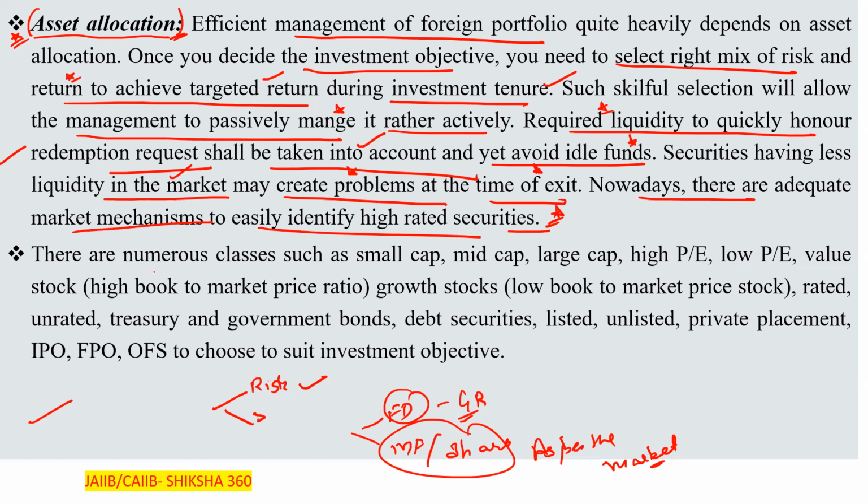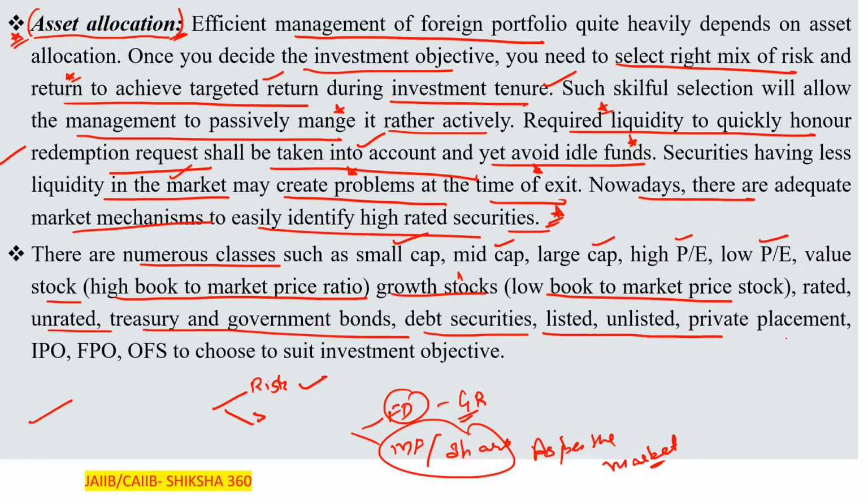Further, there are numerous classes such as small cap, mid cap, large cap, high PE, low PE, value stocks, that is high book to market price ratio, growth stocks, that is low book to market price ratio, rated, unrated, treasury and government bonds, debt securities, listed, unlisted, private placement, IPO (initial public offering), FPO (follow-on public offering), to choose to suit the objective. So there are a lot of classes presently available where you can invest as per your requirement or need.